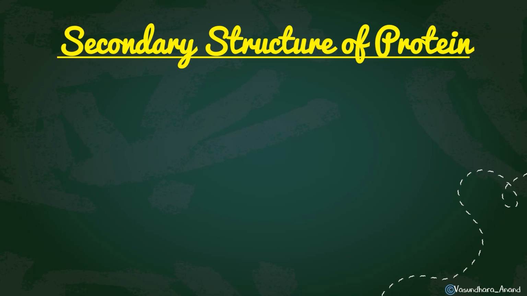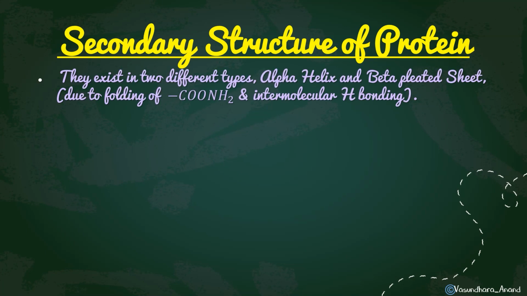And again, the secondary structure of protein is of two types. They exist in two different types, alpha helix and beta pleated sheet. Due to folding of, sorry, it's only CO, okay? It's not COO, it's CO and H2 bond. So due to the folding of amide bond, there will be folding of amide bond and intermolecular hydrogen bond, because of which it will have two types of structure, like alpha helix and beta pleated sheet.